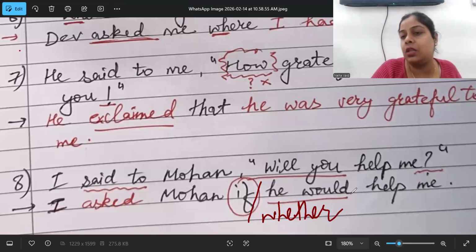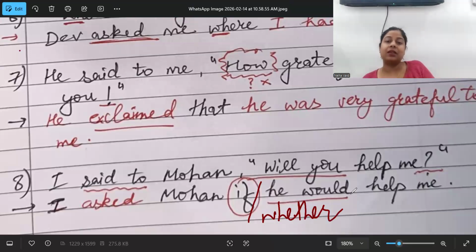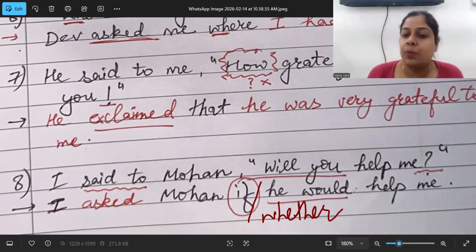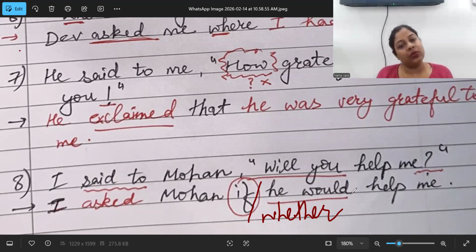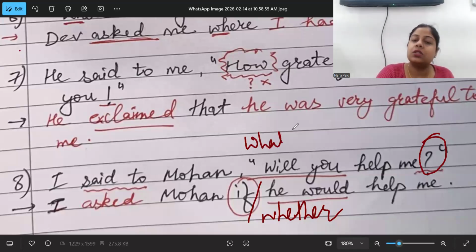Generally, I prefer if only, because many students make a mistake in writing the spelling of whether. They write down WEATHER. That is the most simple of it. So better, on the safe side, you can use if. And this is only applicable when you are having a question mark sentence without what, where, when, why, how.